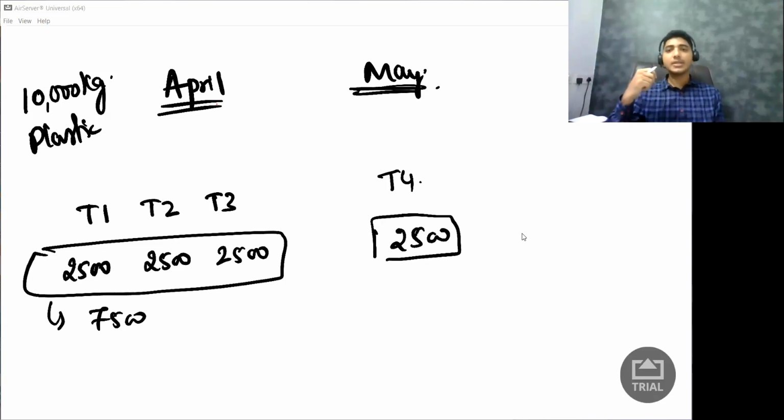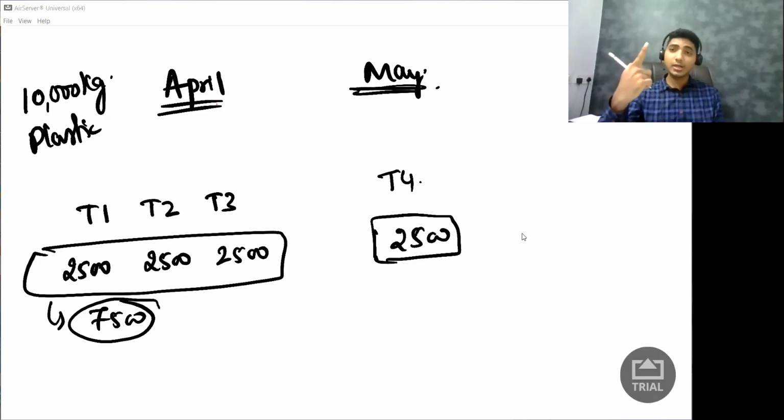So the question is, when do I claim this benefit of input tax credit? Can I claim 7,500 in this month and 2,500 in the next month? Look, do I have the invoice? Answer is yes. Have I received the goods? Yes. Supplier has paid the tax? Yes. I have filed the return? Yes.